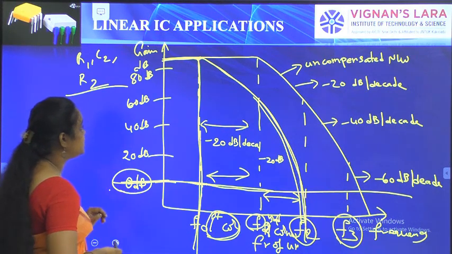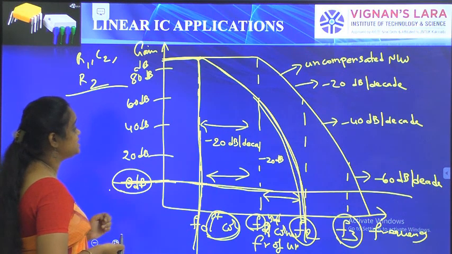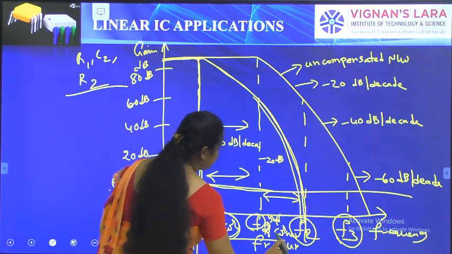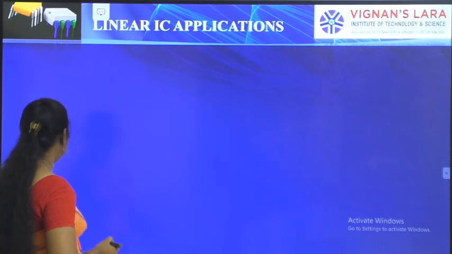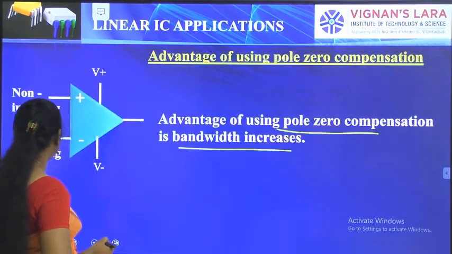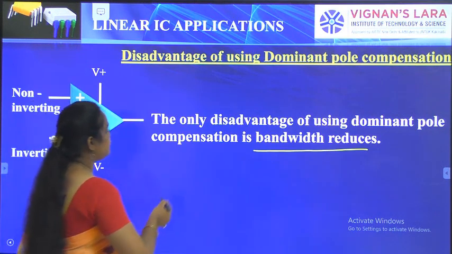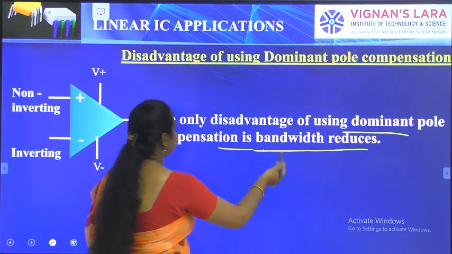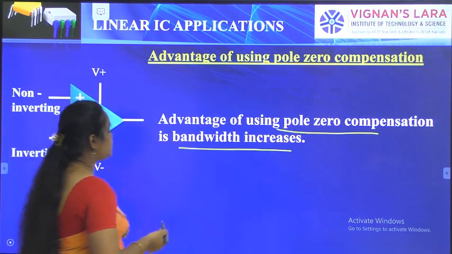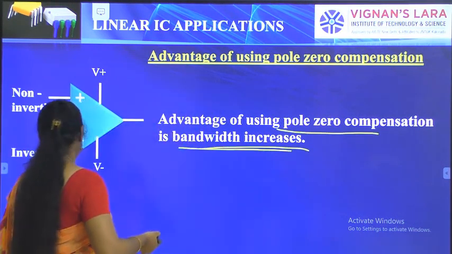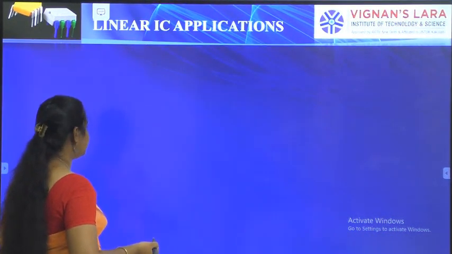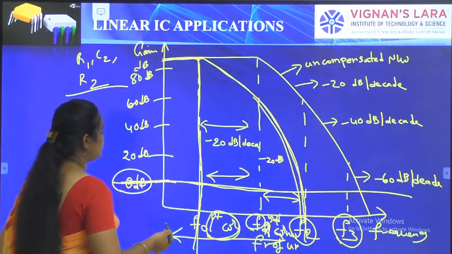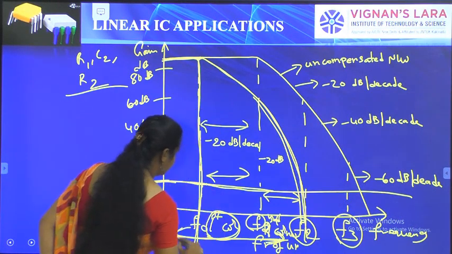Here, while using this pole zero compensation, the bandwidth will increase compared to using the uncompensated dominant pole compensation. The only disadvantage of using dominant pole compensation is that the bandwidth will be reduced. While using pole zero compensation, the bandwidth will increase, as seen in the graphs here. We are using this pole zero compensation for the increment of bandwidth.